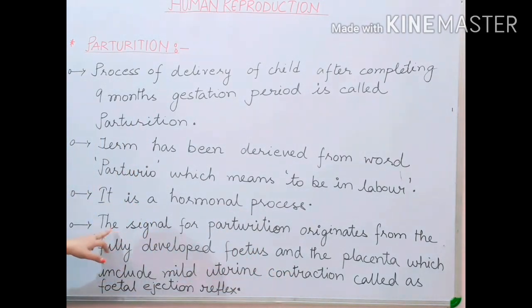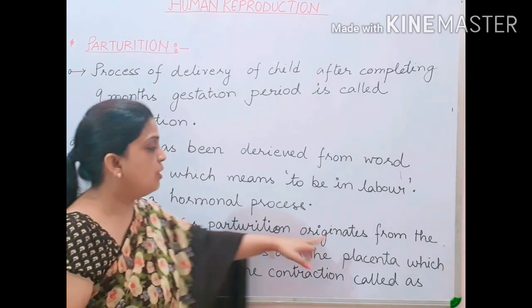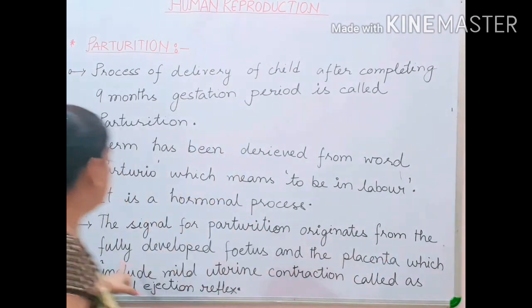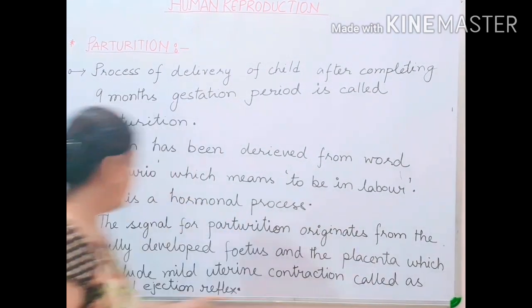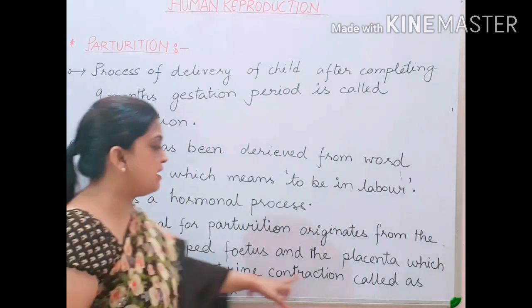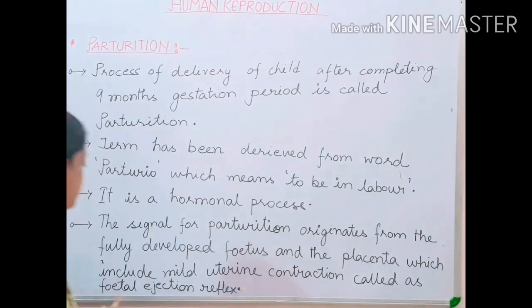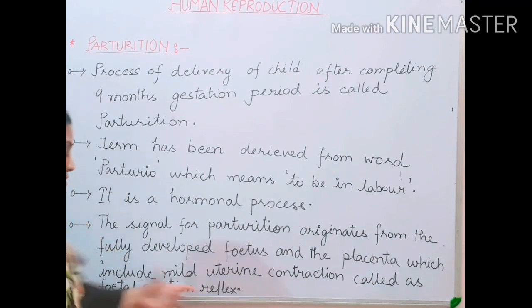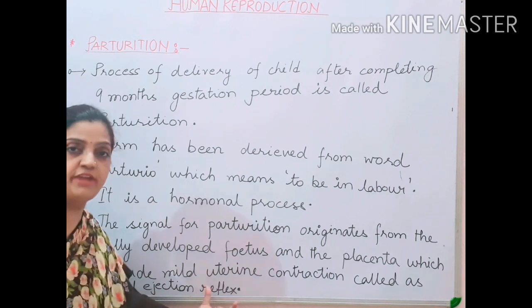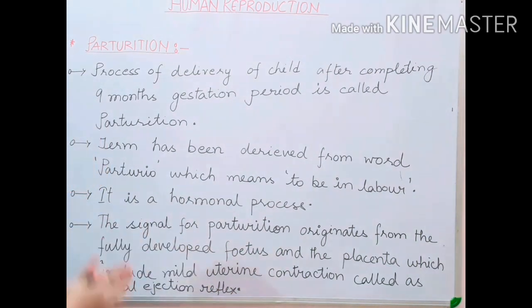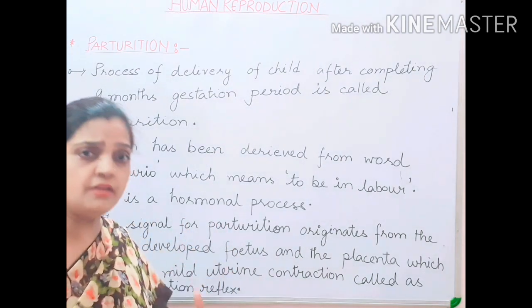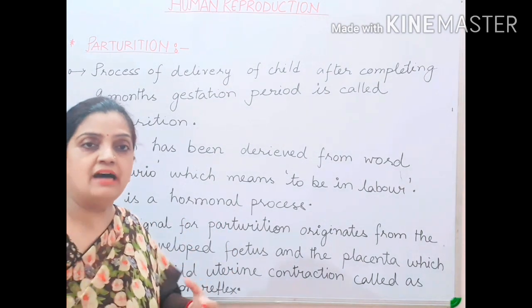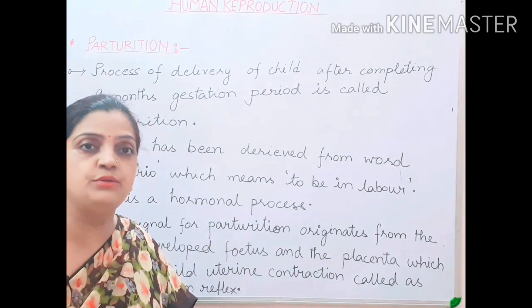Now children, the sentence says that the signal for parturition originates from the fully developed fetus and the placenta, which induce mild uterine contractions called the fetal ejection reflex. What do we mean by this fetal ejection reflex? This fetal ejection reflex is a process in which the uterine muscles, the uterine walls, are ejecting the child into the outer world.